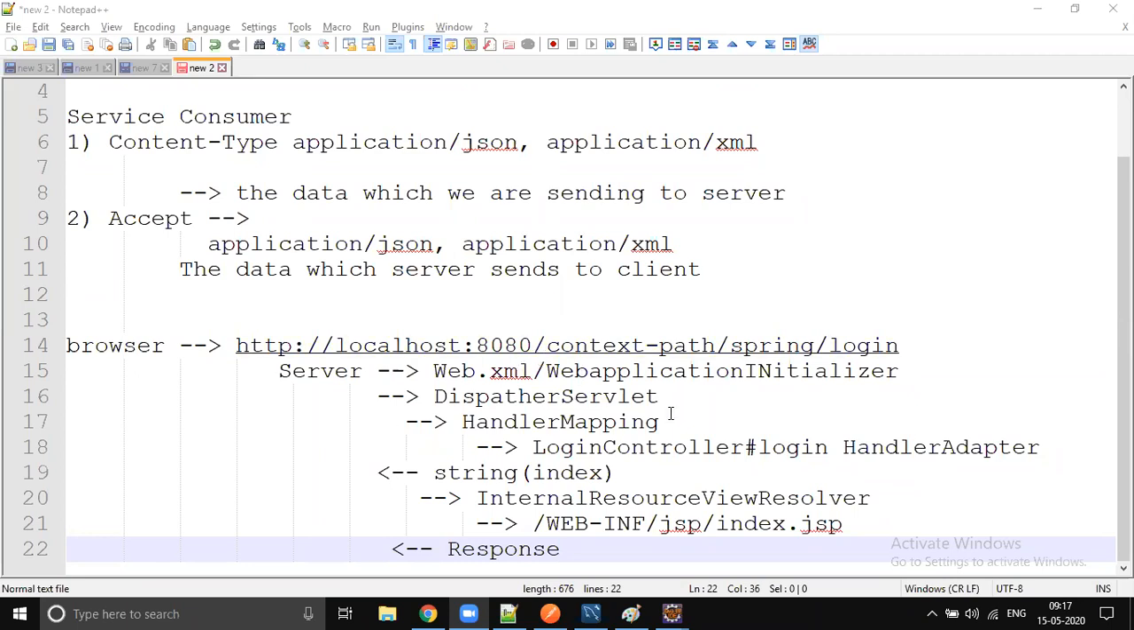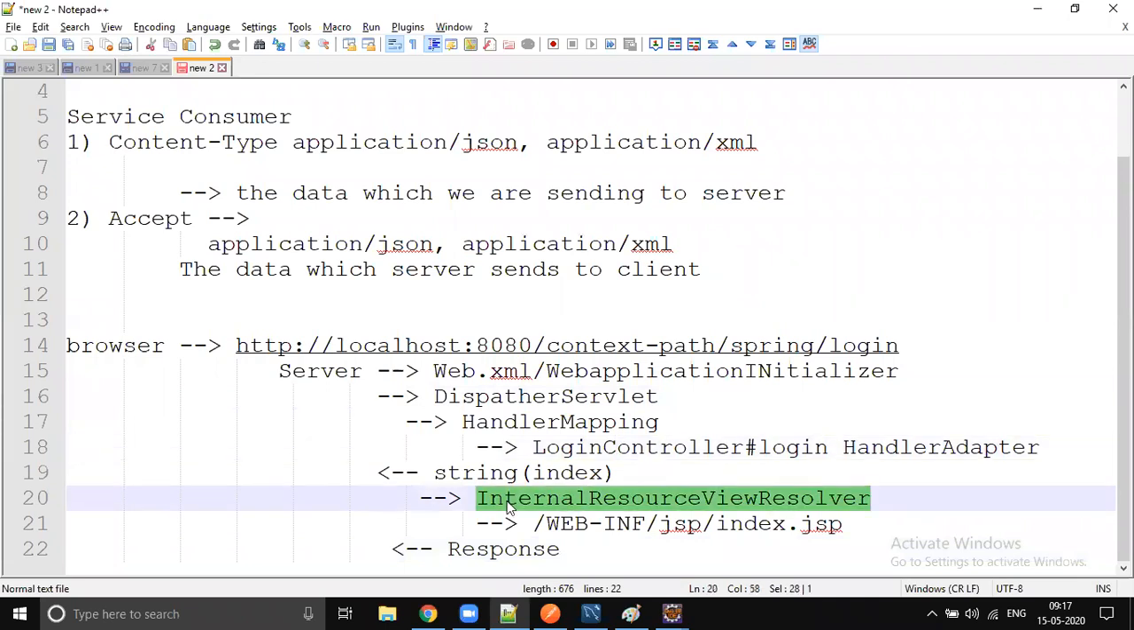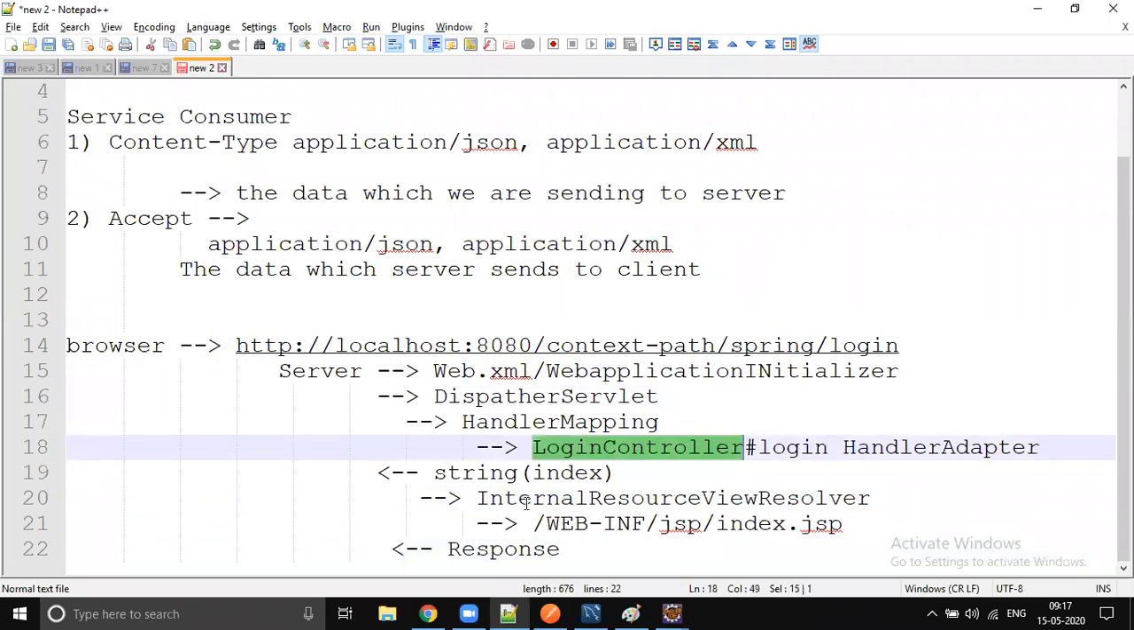If it is a REST controller, it is just a controller returning data. That's why the view resolver came into the picture for the normal controller. If it is a REST controller, then there is no view resolver, and the final response will be returned directly.